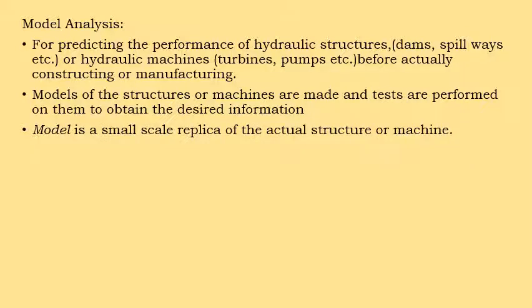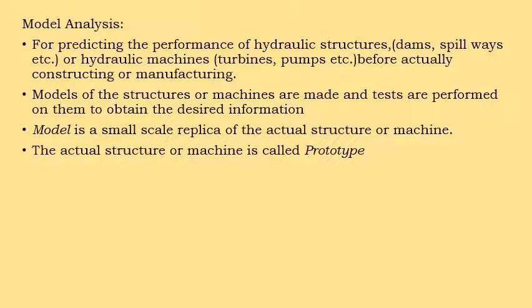The model is a very small scale replica of the actual structure or machine. The actual structure or machine is called the prototype. So these are the two words you are getting here: one is a model, another one is a prototype. The model is a small replica of the actual structure or machinery, and the prototype is the actual size of the machine, equipment or structure.